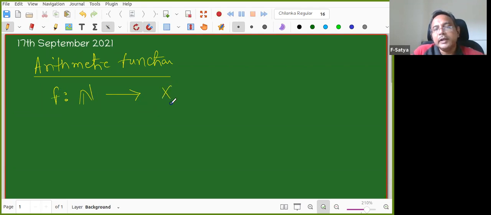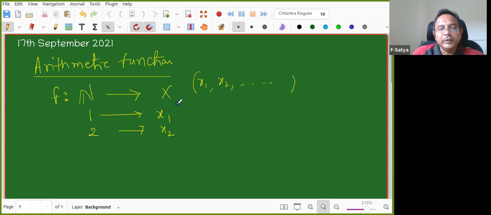For example, first define X. Then what is it doing? It is a map. Map means 1 maps to some element here, so let us call that x1. Now 2 maps to x2. So what am I going to get? x1, x2, and so on. So this is a sequence actually. Any function from natural numbers to any set is called a sequence.